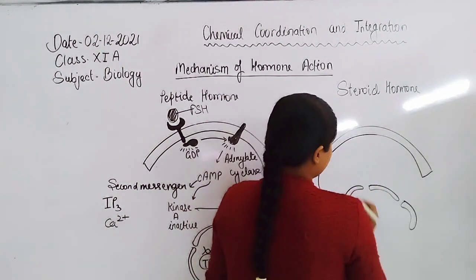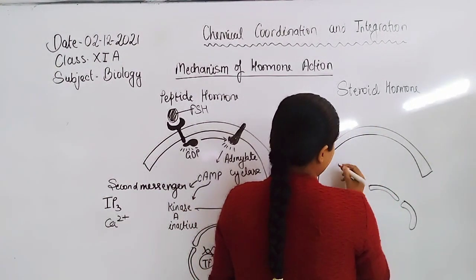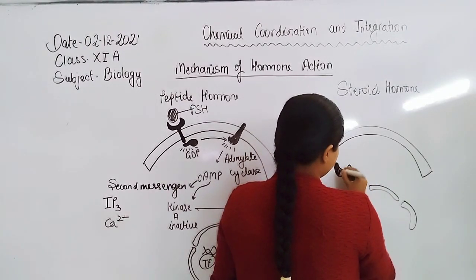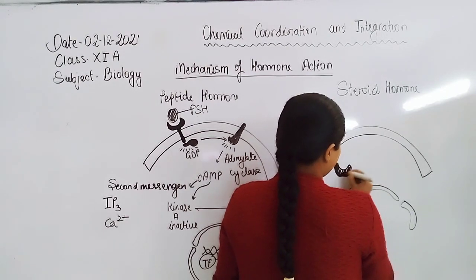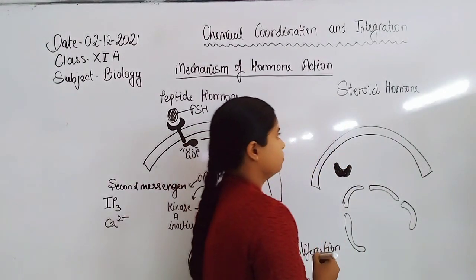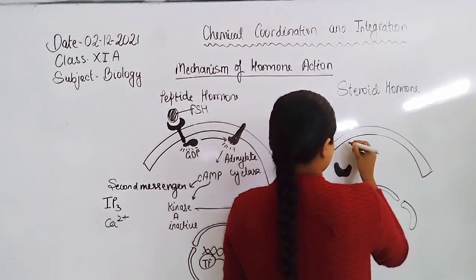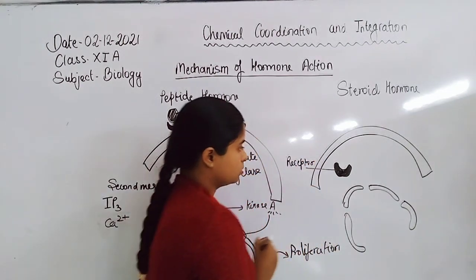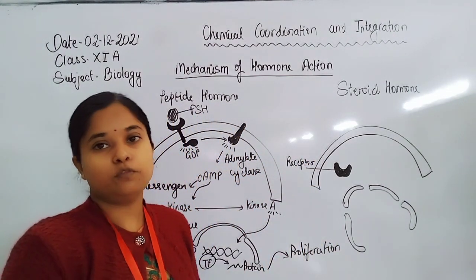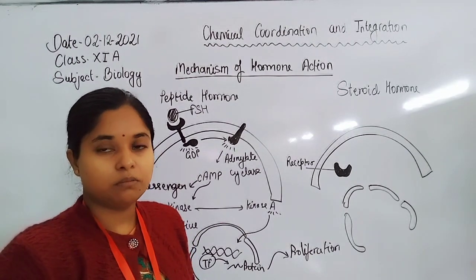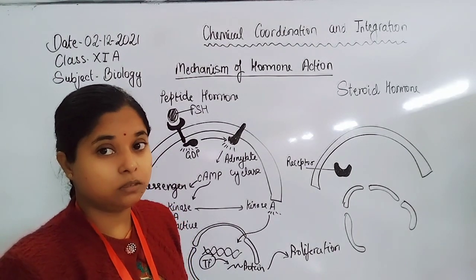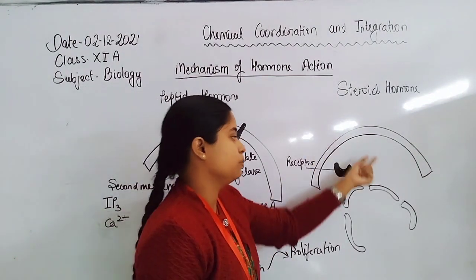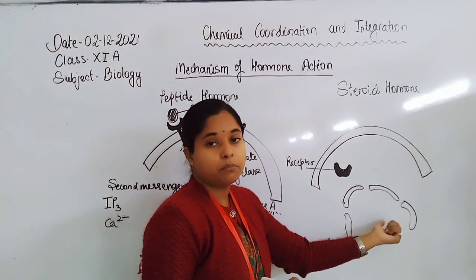So the steroid hormone transfers across the lipid bilayer, and the steroid hormone receptors are present inside the cytoplasm. In such a type of hormone, there is no need for a second messenger, because they can cross the lipid bilayer or the membrane of the nucleus too.